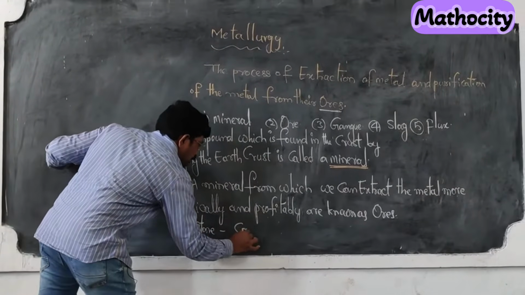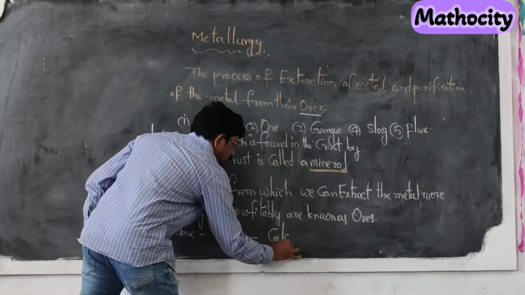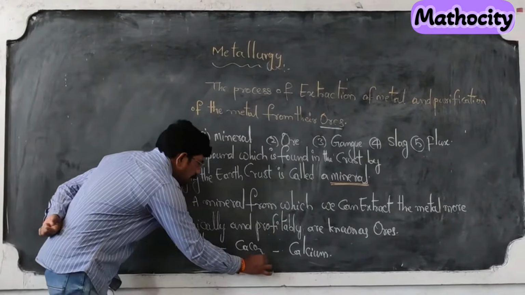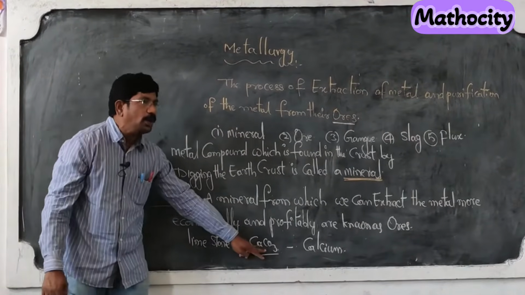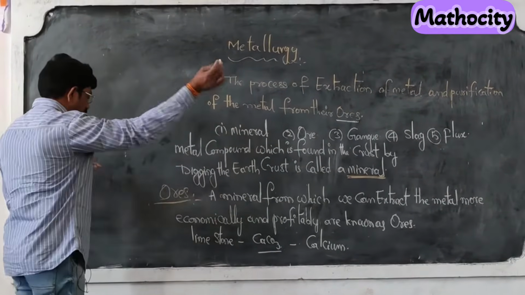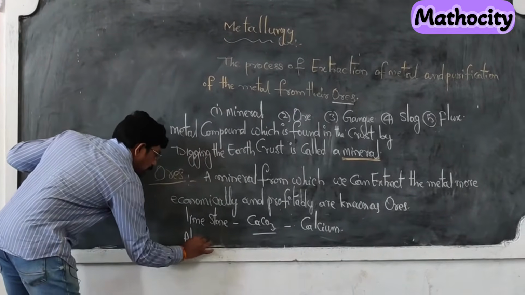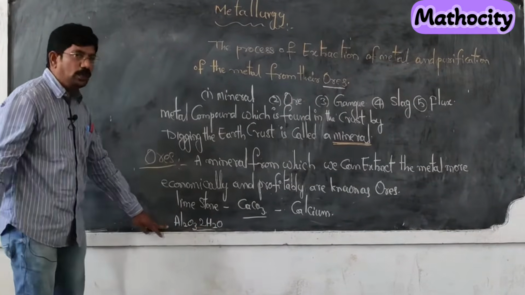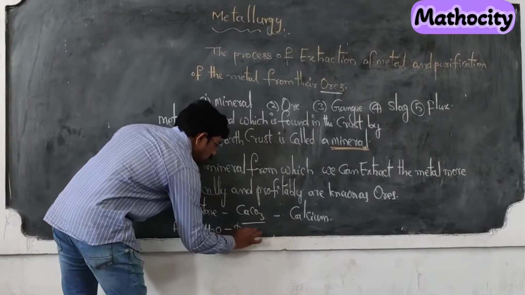For example, take the case of limestone. Its formula is calcium carbonate. It is the ore of calcium. It is obtained inside the earth crust as a carbonate ore. Are you clear about that? Next, take the case of Al2O3.2H2O. This is the ore of aluminium. What do we call it? Bauxite.